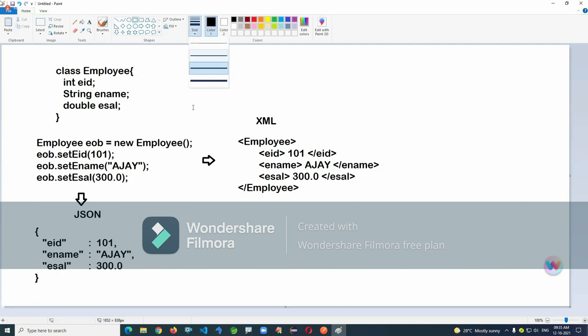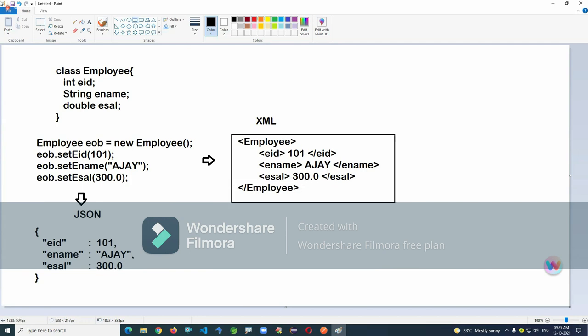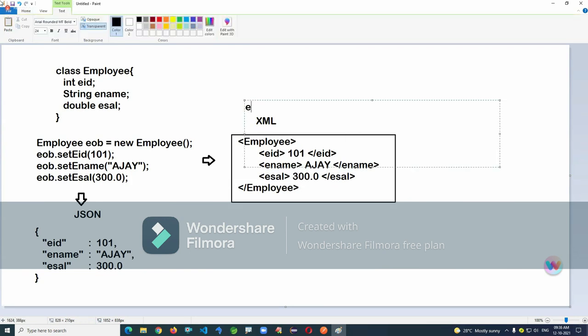XML stands for extensible markup language, that is the full form.